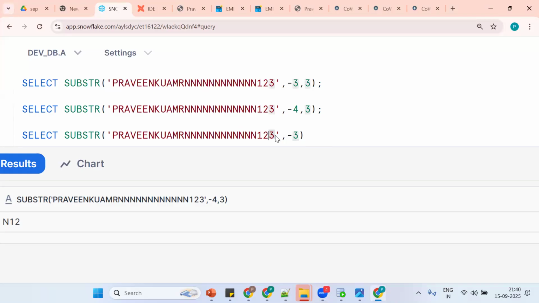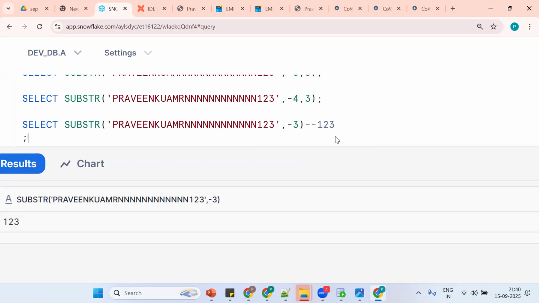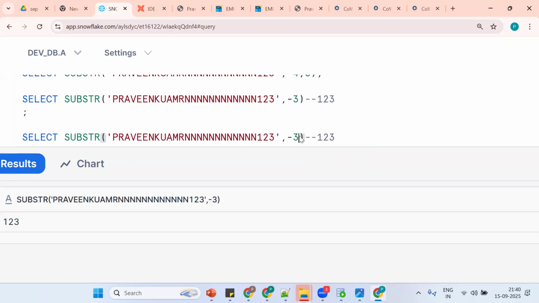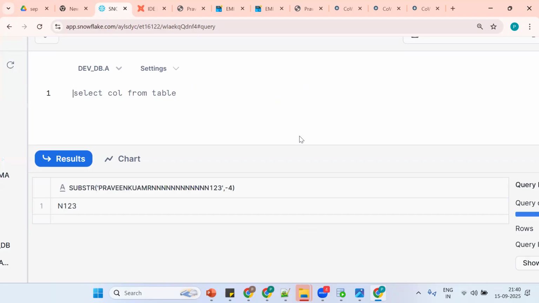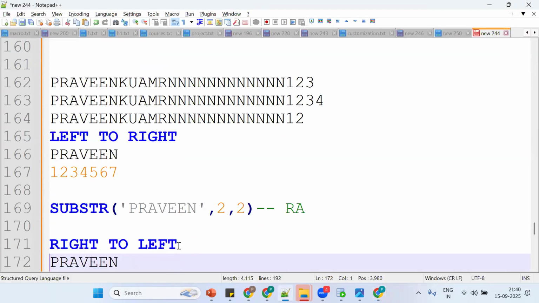See now, -1, -2, -3. From here it will give all the things. It won't go back; it will give the same. Control V. Now if I put -4, that is -1, -2, -3, -4, it will be like this. Okay, so this is the function, the extracting substring part. This is it so far.